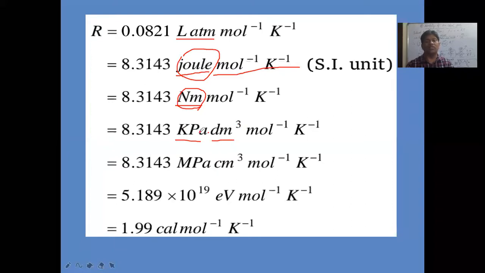Pascal is the SI unit of pressure. So kilopascal decimeter cube mole inverse Kelvin inverse; mole inverse Kelvin inverse is common for all.